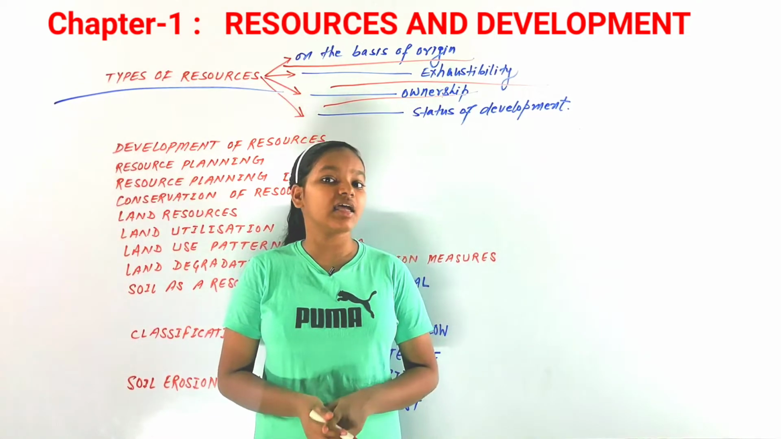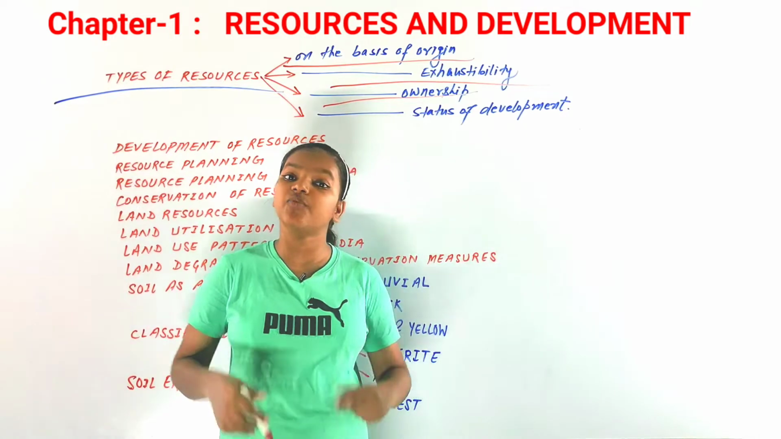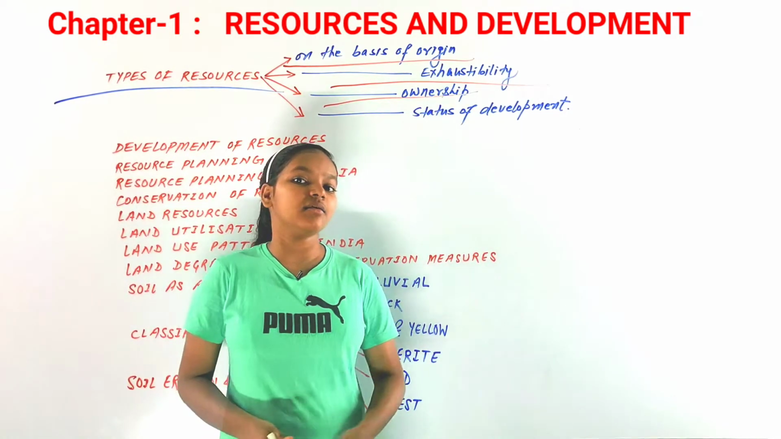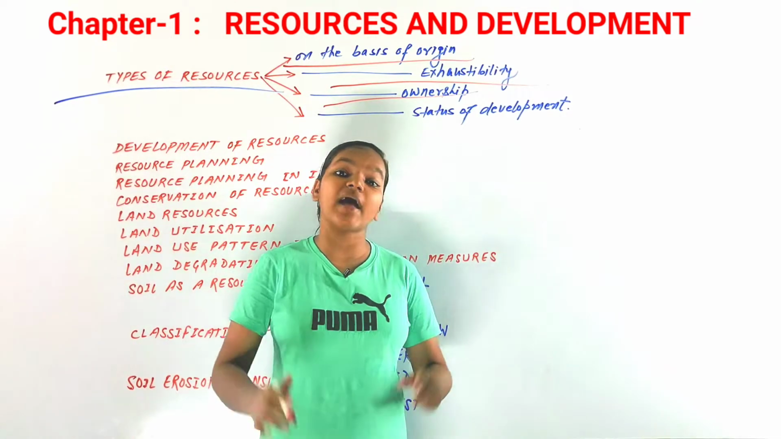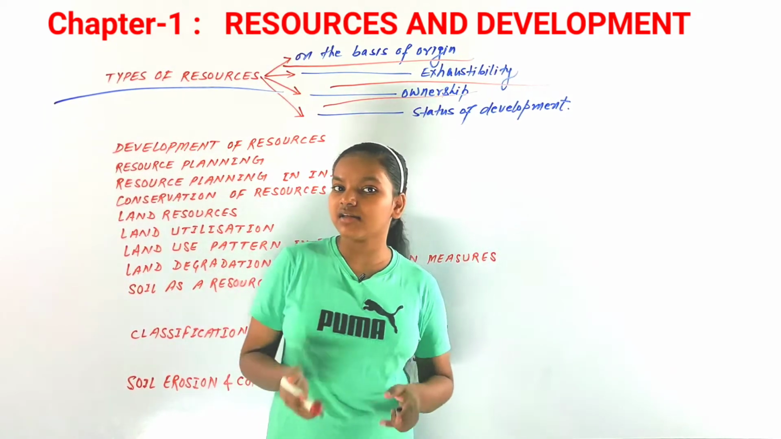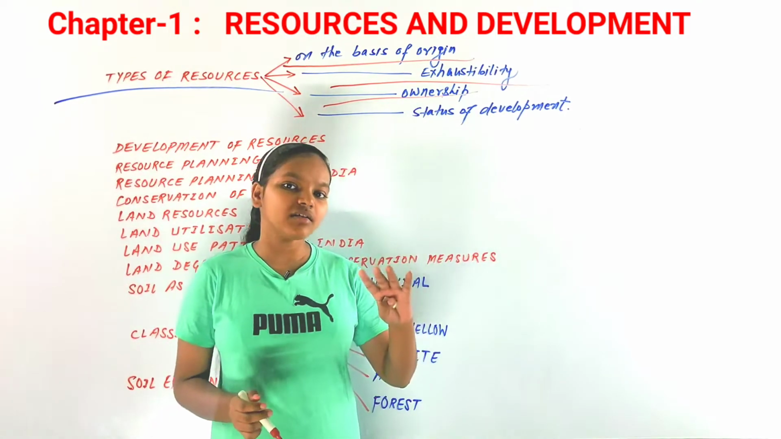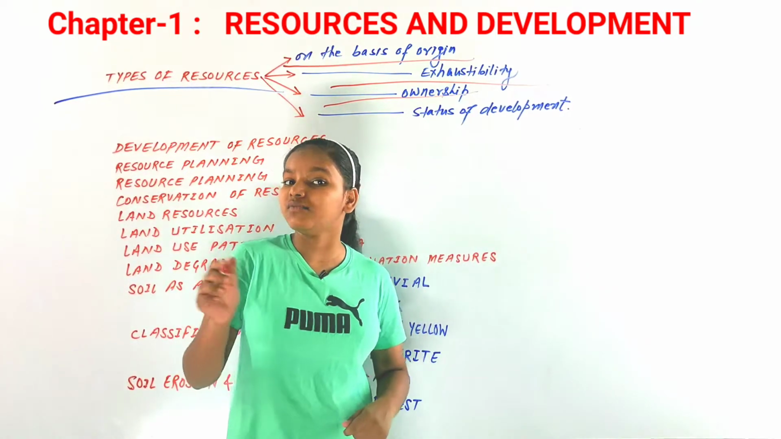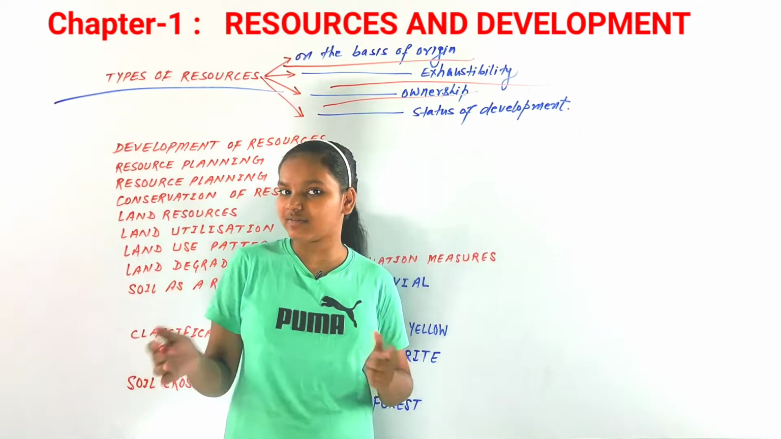Firstly, they can be divided as individual ownership resources. That is, the ownership of that specific resource is by an individual. Like pasture land, plantations, and ponds, these are owned by an individual, and that is why we call them individual ownership resources.